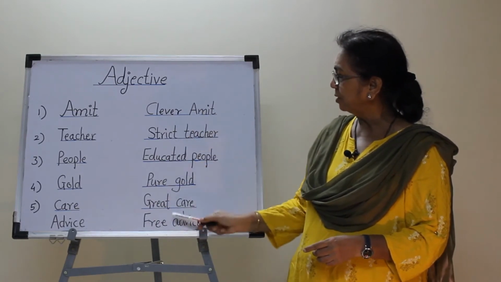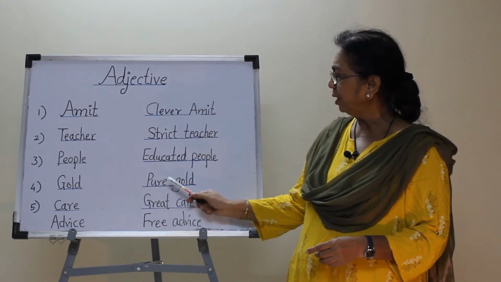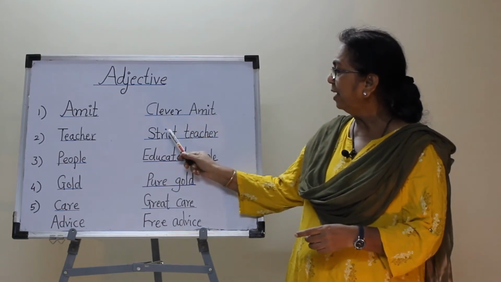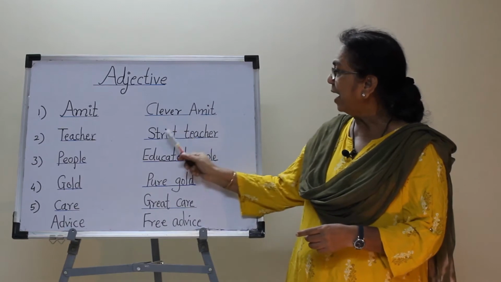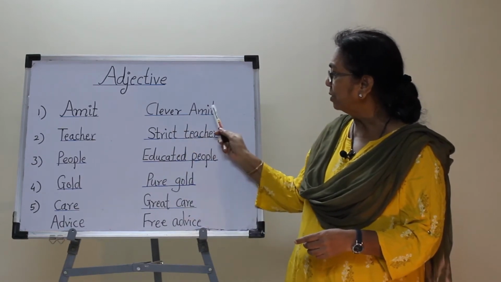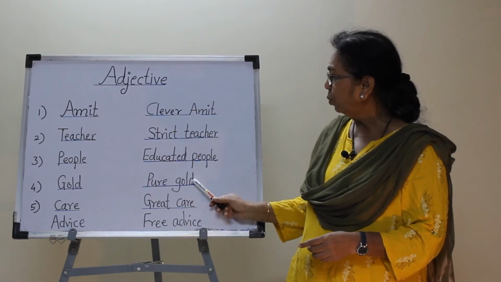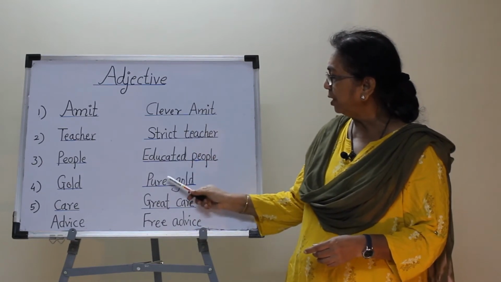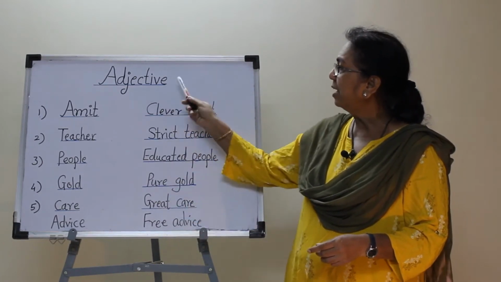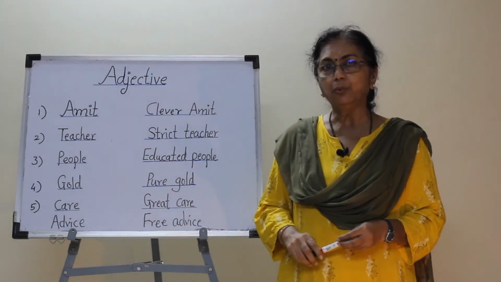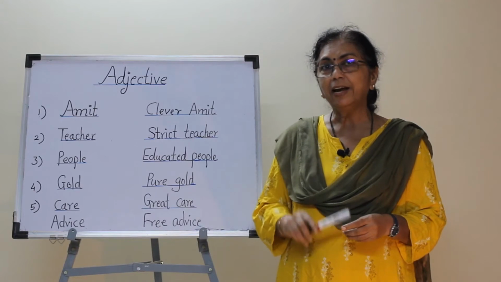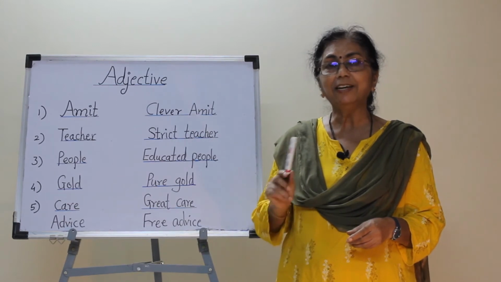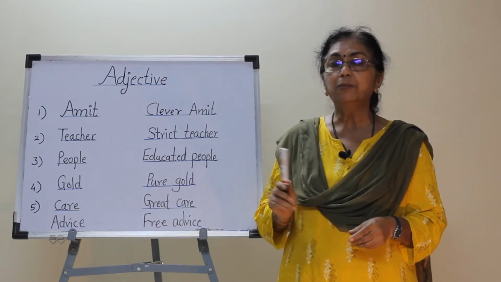So all these words, clever, strict, educated, pure, great, free, they describe the noun. They tell the quality of these nouns. They add the information about these nouns: Amit, teacher, people, gold, care, advice. So these words are adjectives. An adjective describes a noun. An adjective tells the quality of a noun. An adjective adds the information of a noun as well as a pronoun.